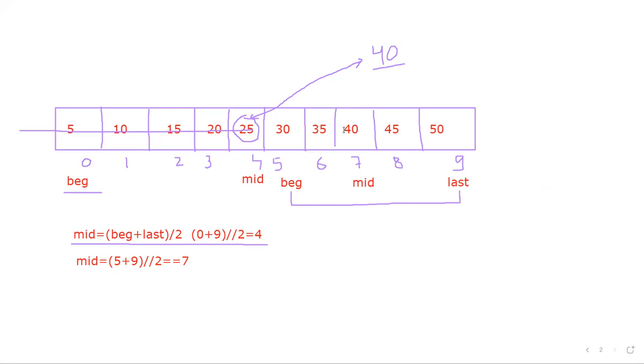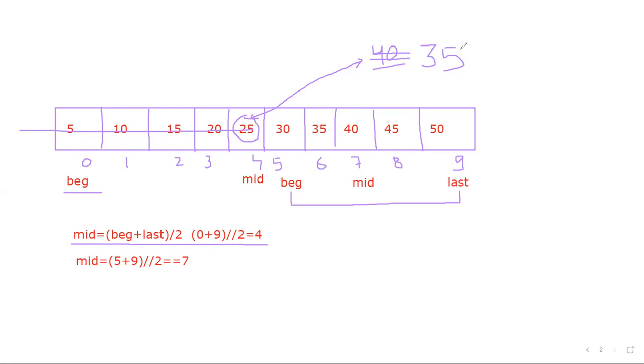Now we have to discuss the worst condition. Worst condition means suppose now instead of 40, I am assuming that my value was 35. If it is 40, we have got the information and we are out. But suppose it is 35, now any one of you, what will happen? We will compare with 40. First step will be the same. What will be changed?